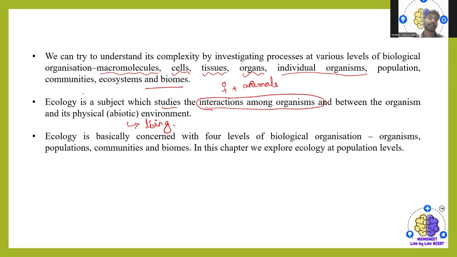So therefore ecology is basically concerned with four levels of biological organization. One is organisms, next is population, the community, and the biome. Clear? In this video, the chapter, we will be exploring more about ecology at its population level.